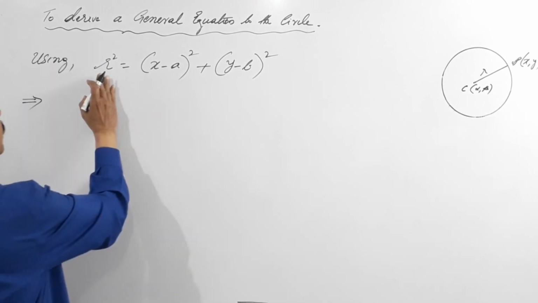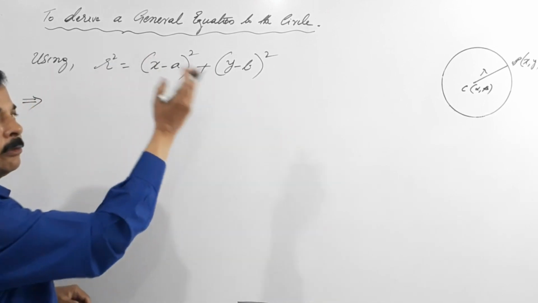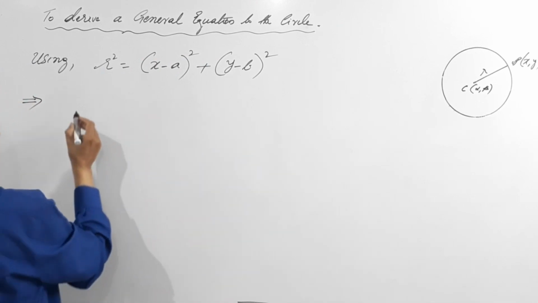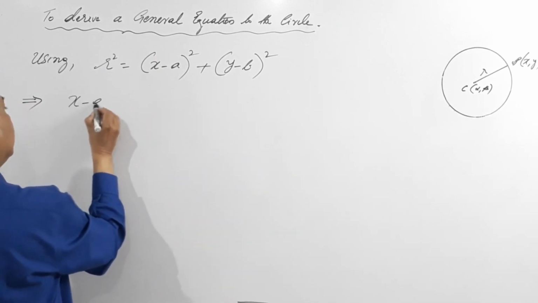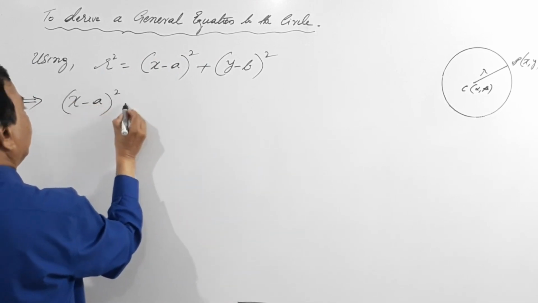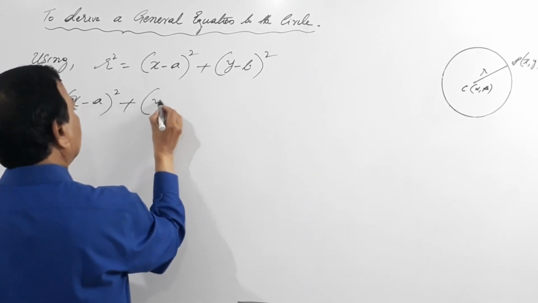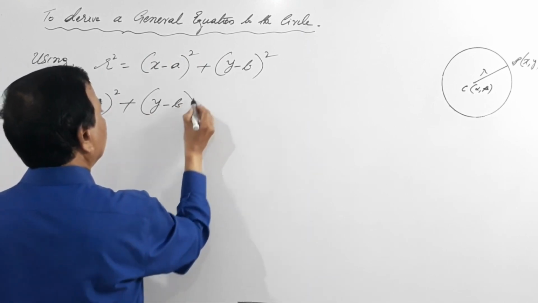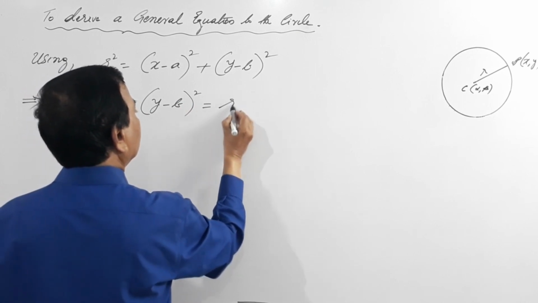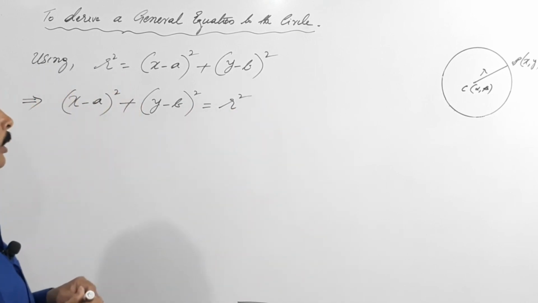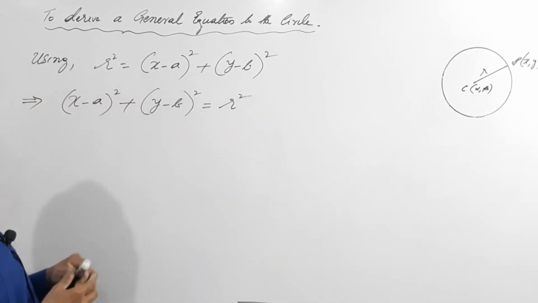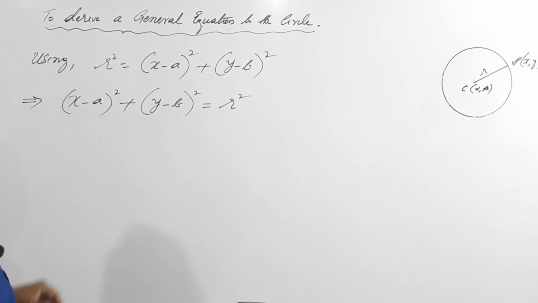What I'll do, I'll interchange this RHS to LHS, LHS to RHS. So what happens here? X minus a the whole square plus y minus b the whole square equals to r square, right? So now I will expand this. What happens to this if I expand?